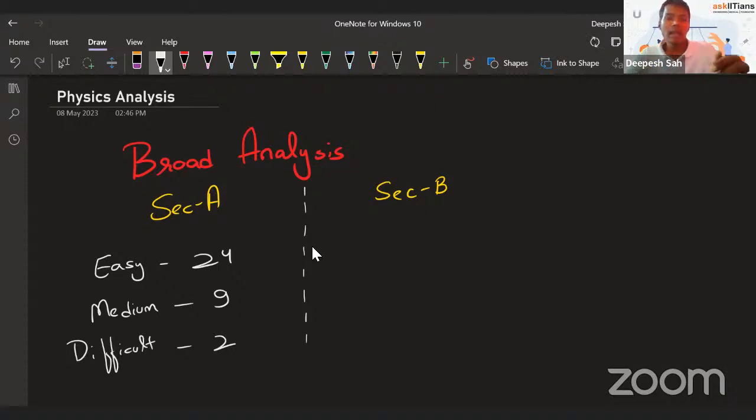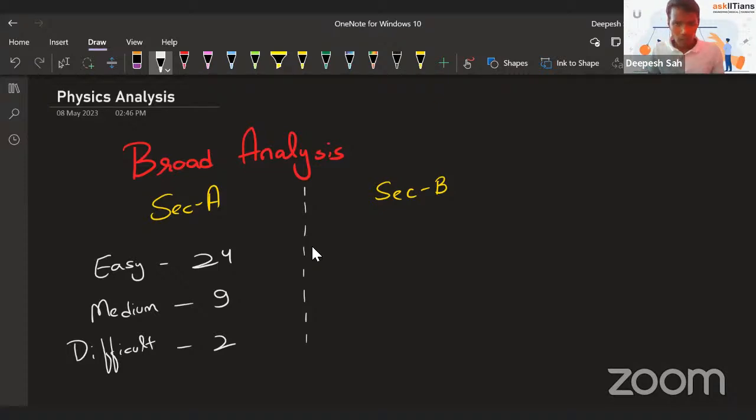The reality is this year the physics exam was comparatively easy. It was very easy as compared to last year and the last few years. Why is that so? Because even if physics was easy, chemistry was tough. This happens. They can't do the same thing over and over again. So sometimes they make physics difficult, sometimes chemistry difficult. So this year physics was easy, and chemistry was tough. Bio was kind of medium.